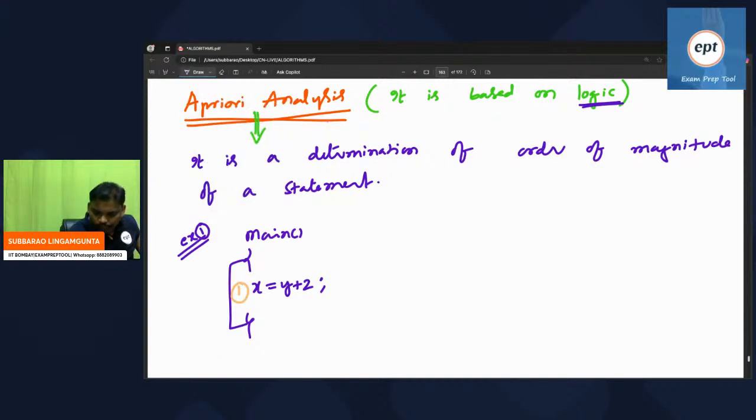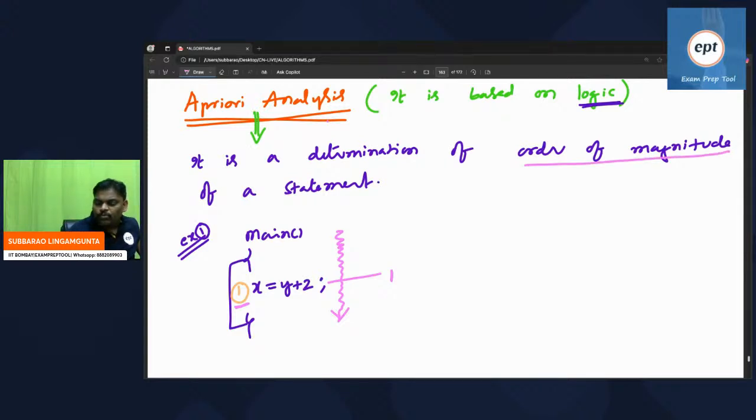See, whenever this program is running, this statement will execute only one time. One statement is there, okay. Whenever you are running this program, this statement will execute only one time, which is known as order of magnitude.